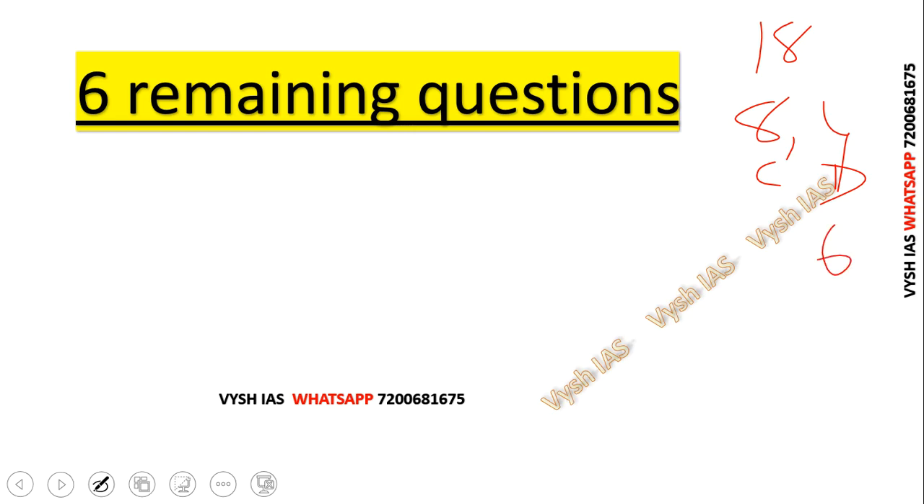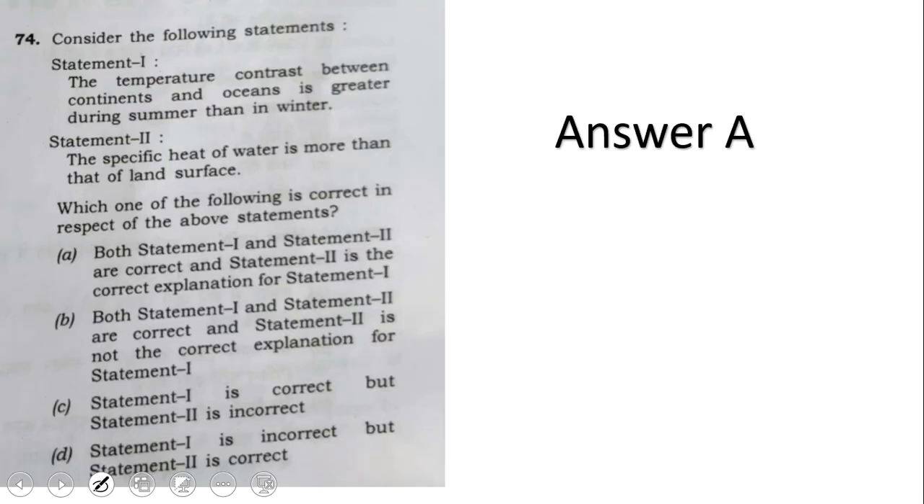Now the remaining 6 is there. No, 8 plus 4 plus 6 is equal to 18. So that 6 questions, it's either A or B, meaning both the statements are correct. But you have to just find out whether explanation is correct or not. Okay, so that questions I'll show you.